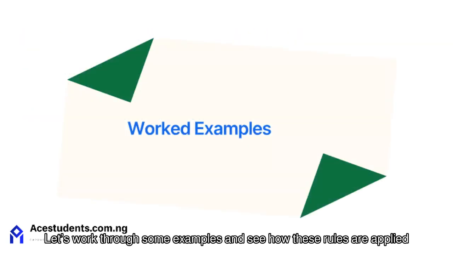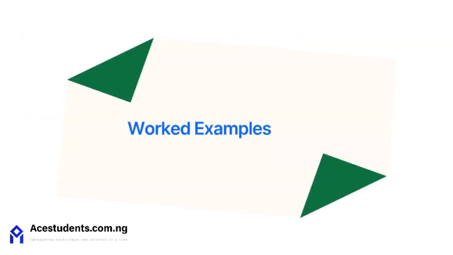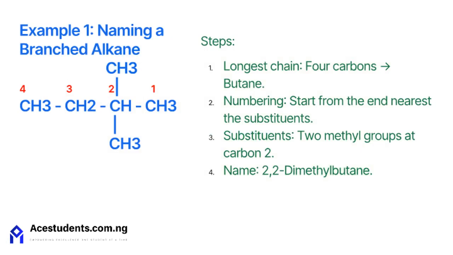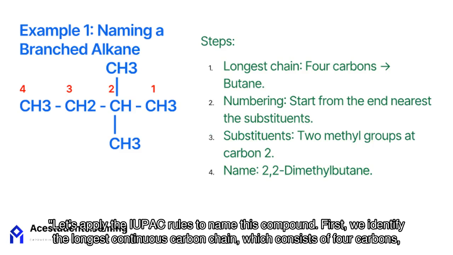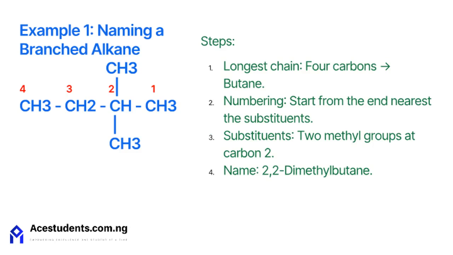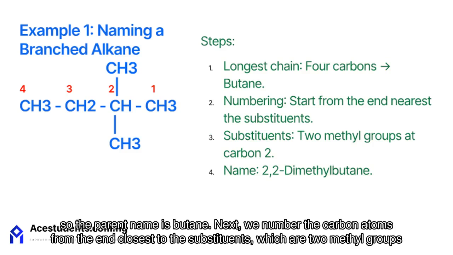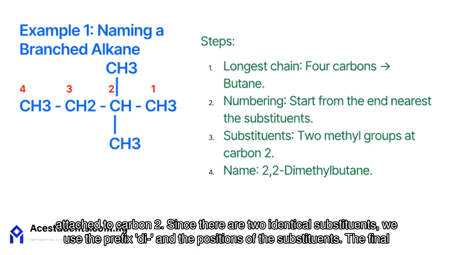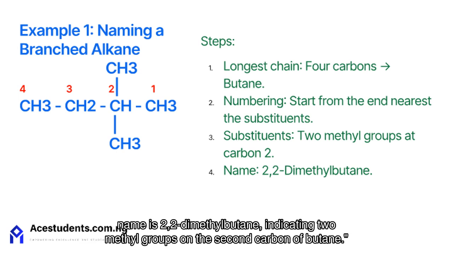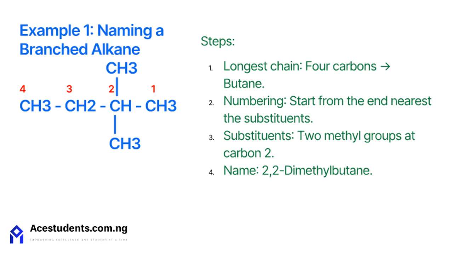Let's work through some examples and see how these rules are applied. Let's apply the IUPAC rules to name this compound. First, we identify the longest continuous carbon chain, which consists of 4 carbons, so the parent name is butane. Next, we number the carbon atoms from the end closest to the substituents, which are 2 methyl groups attached to carbon 2. Since there are 2 identical substituents, we use the prefix di- and the positions of the substituents. The final name is 2,2-dimethylbutane, indicating 2 methyl groups on the second carbon of butane.